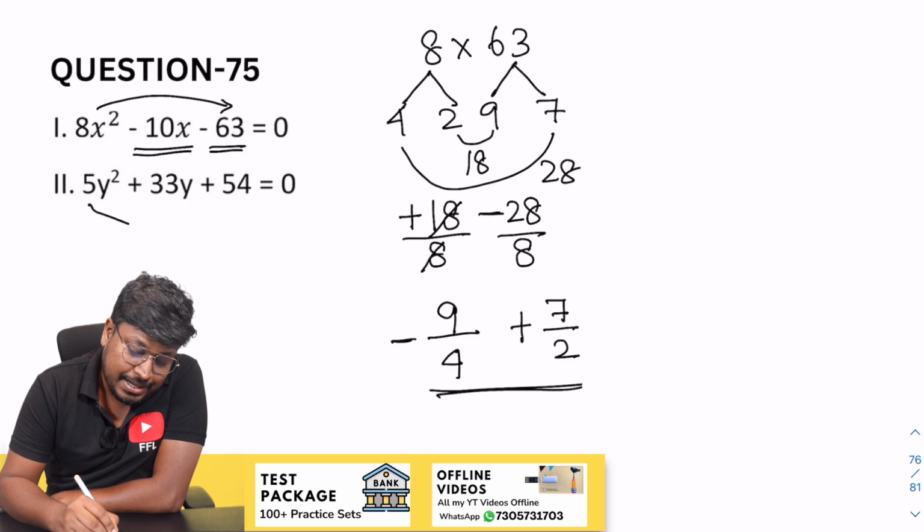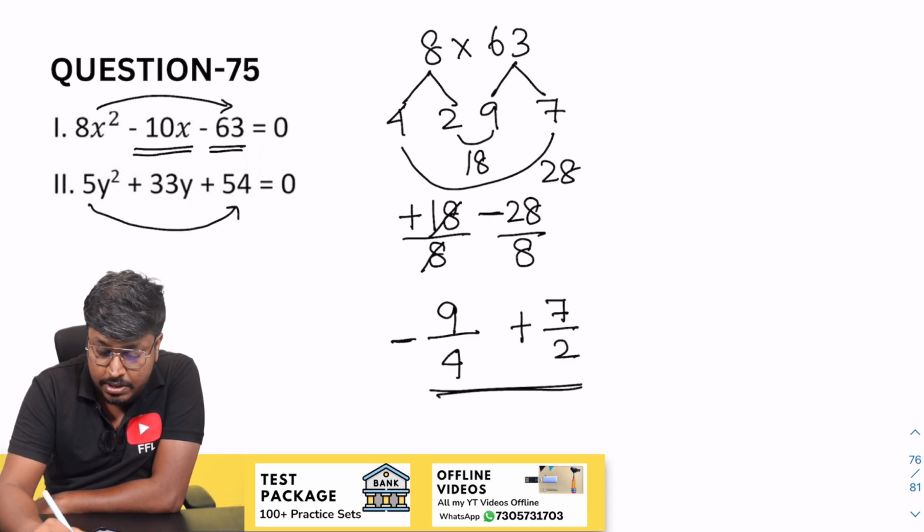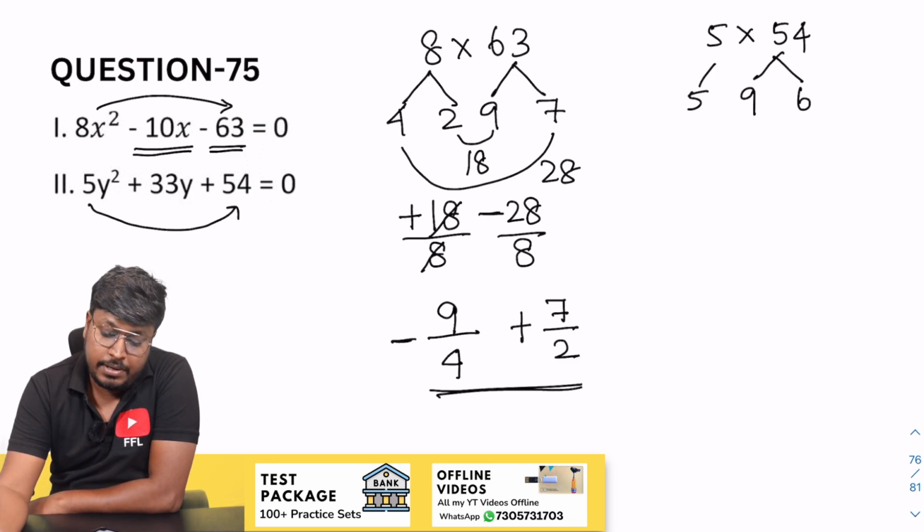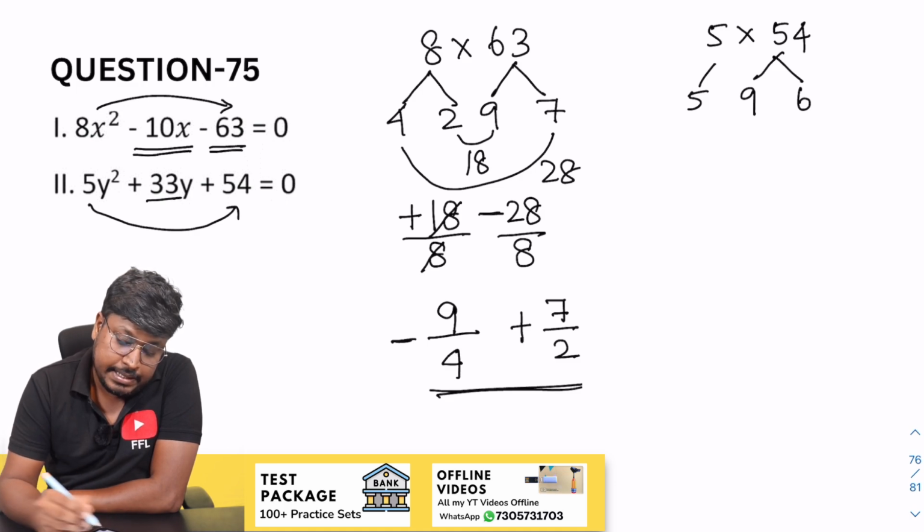So next will be the factors of y. So 5 into 54, we can keep 5 as it is, so 9 6s are 54, right? So our target is to get 33.